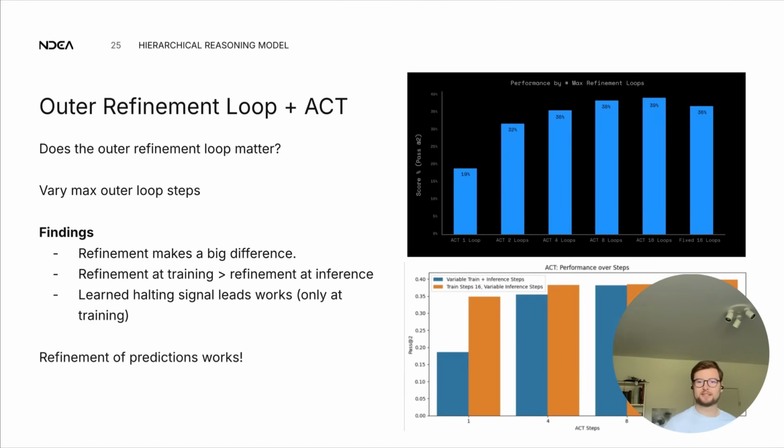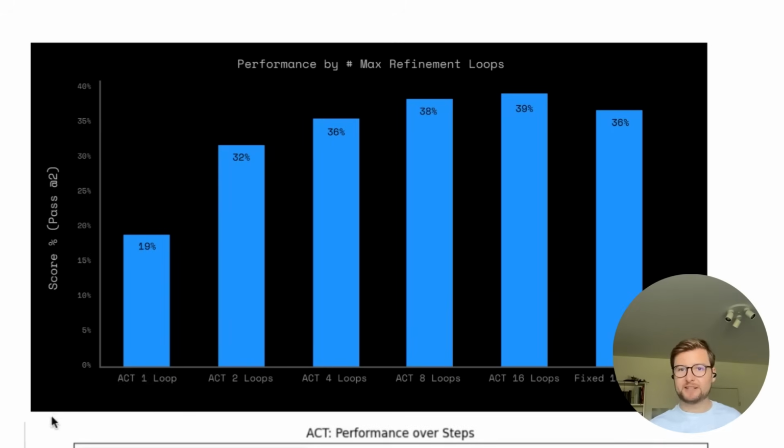And the next thing we looked at, and it already kind of showed two slides ago, is the outer refinement loop and potentially the ACT. Does the outer refinement loop matter? We tested that by varying the max outer steps at training time, but in their baseline setup, that also varies the amount of outer loop steps at inference time. So if you set it to 1, then you'll do 1 step at training time and 1 step at inference time. If you set it to 4, you'll do a maximum of 4 steps at training time and always 4 steps at inference time.